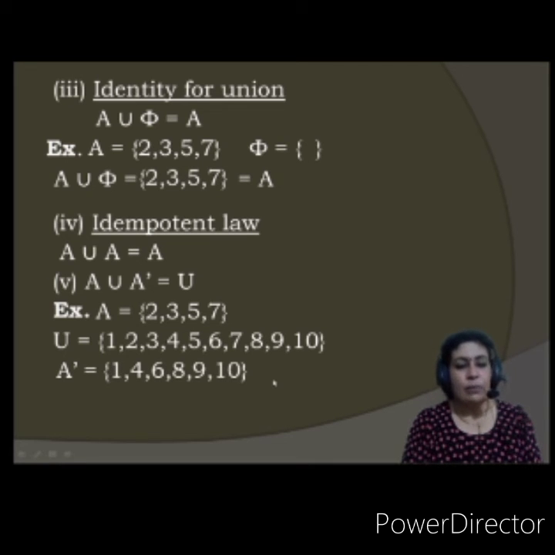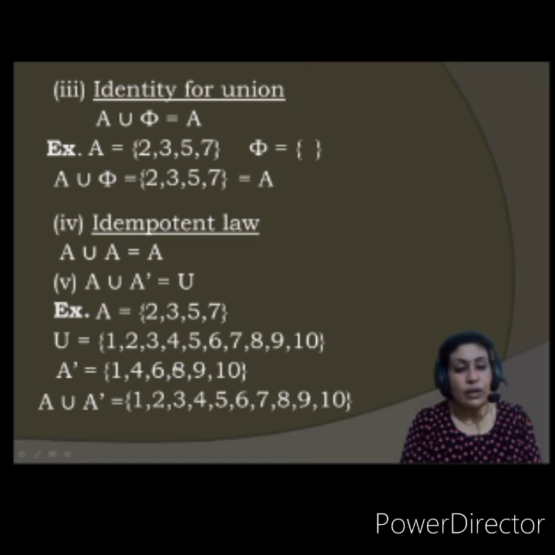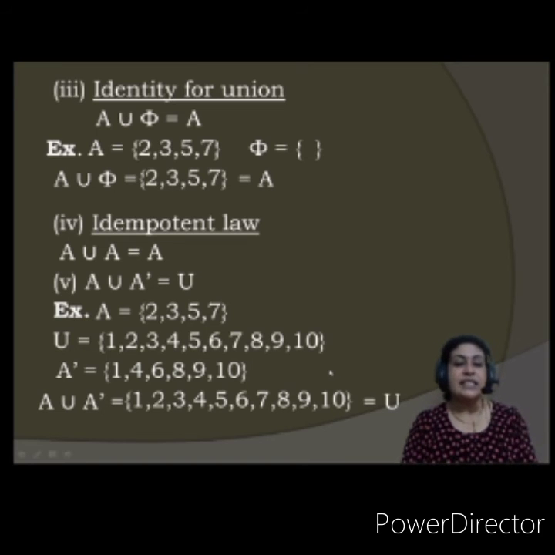Fine, this is my A complement. Now A union A complement means what? 1, 2, 3, 4, 5, 6, 7, 8, 9, 10. What is it? It is equal to the universal set. So this property is also true.